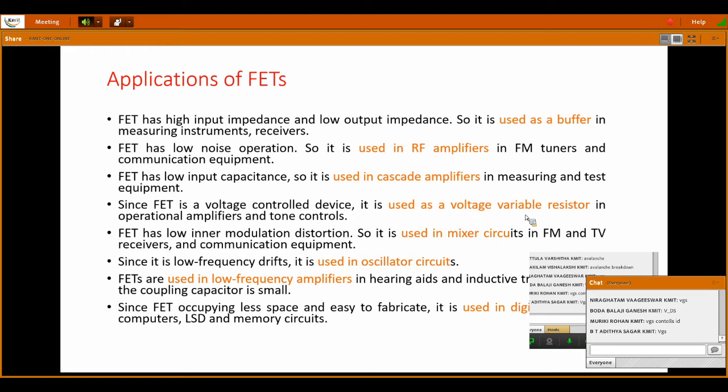And next, FET has low intermodulation distortion, so it is used in mixer circuits in FM and TV receivers and communication equipment. And it has low frequency drift, so it is used in oscillator circuits. Oscillators are electronic devices which generate signals. From unit 1 in ADE, we are talking about signals, and those signals are generated from an electronic device called an oscillator.